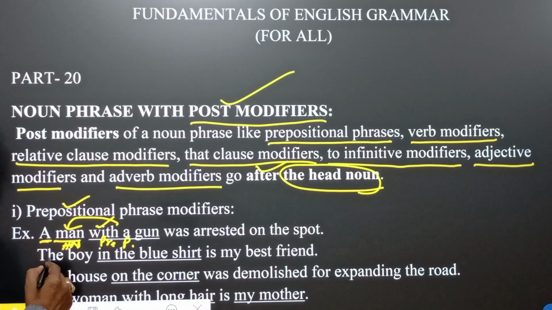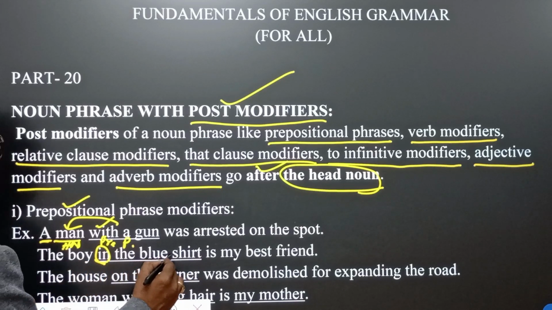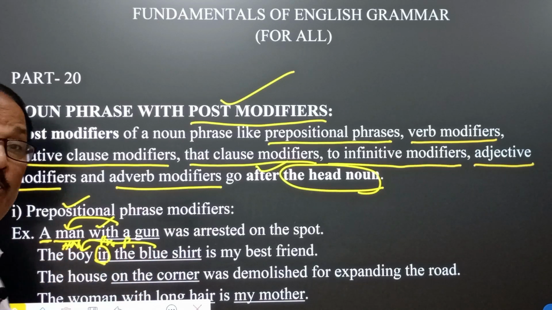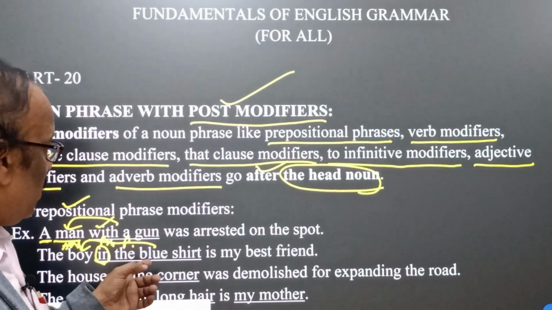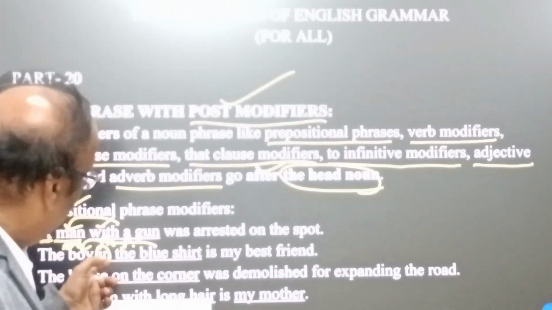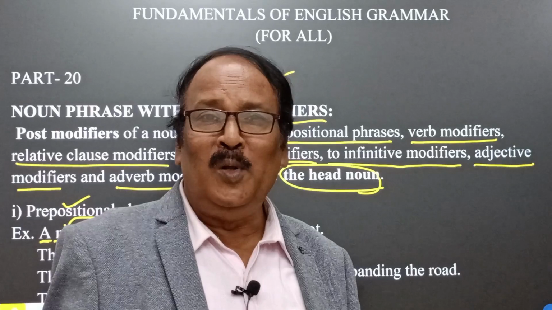And the boy in the blue shirt: in is the preposition, and in the blue shirt is a prepositional phrase qualifying the boy, the head noun, therefore this is a post modifier. The boy in the blue shirt, the boy who is in a blue shirt, is my best friend.